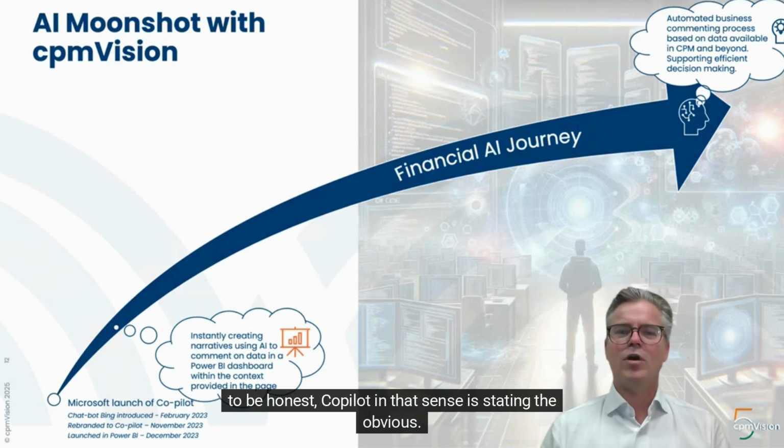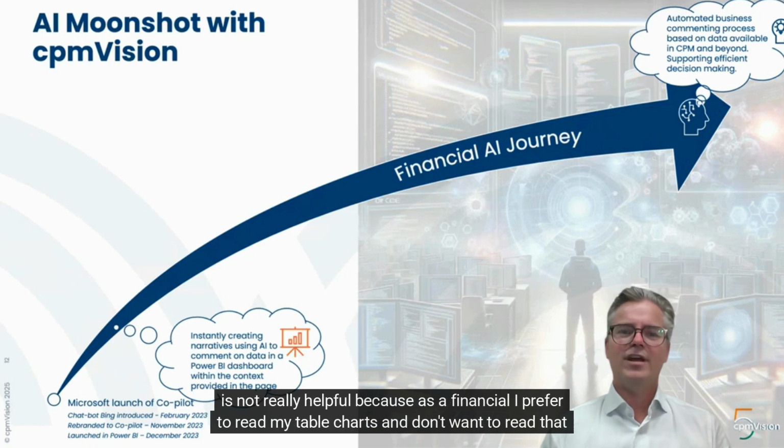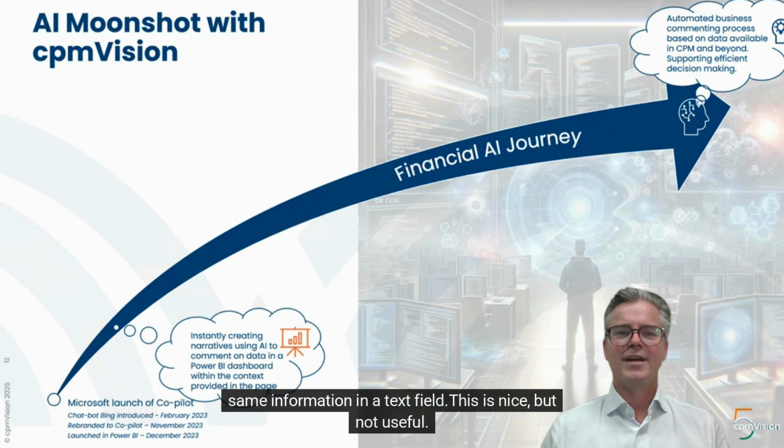But to be honest, Copilot in that sense is stating the obvious. It's rewriting tables and charts, which financials like to read, into a text version of the same information, which is not really helpful, because as a financial, I prefer to read my table and charts and don't want to read that same information in a text field. This is nice but not useful.